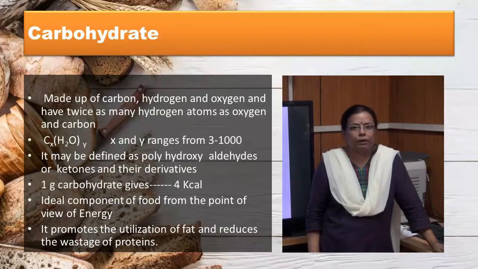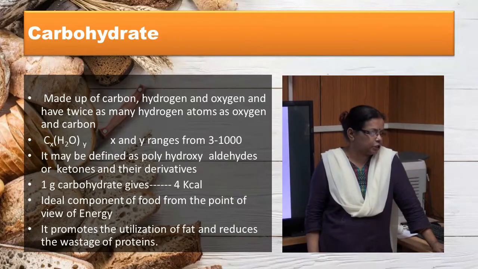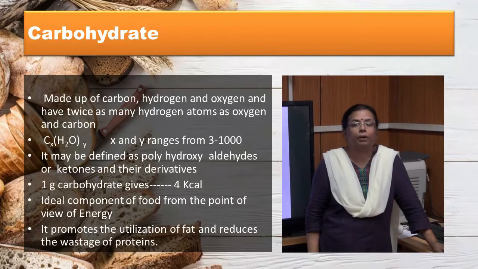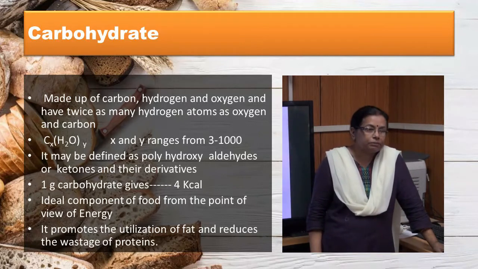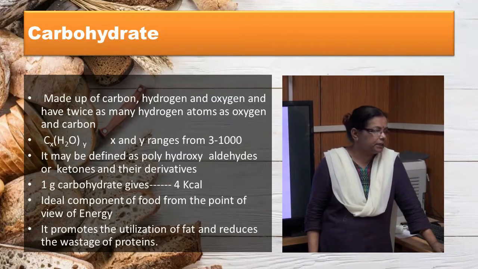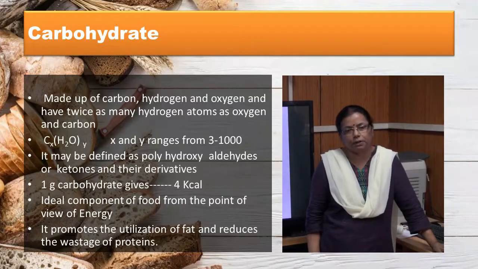They are made up of carbon, hydrogen and oxygen and may be represented by the formula CxH2Oy, where x and y range from 3 to 1000. This suggested the nomenclature of this class of substances as hydrate of carbon, or carbohydrate. But there are many carbohydrates which do not fit in this formula, and there are some substances which are not carbohydrate, for example lactic acid and acetic acid, but they fit in this formula. So the modern definition of carbohydrate is polyhydroxy aldehydes or ketones and their derivatives.